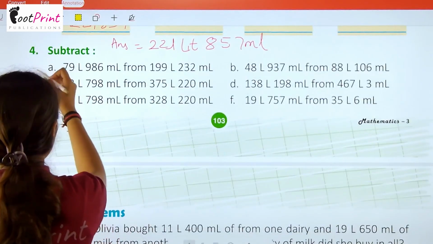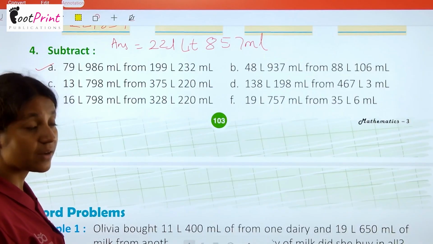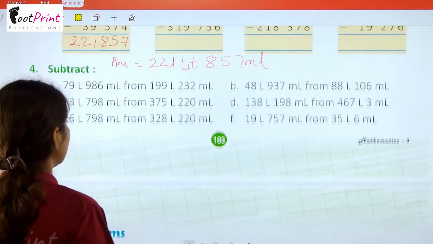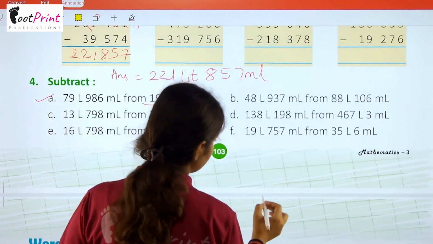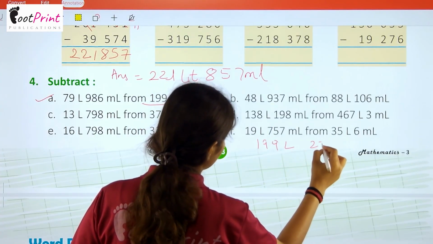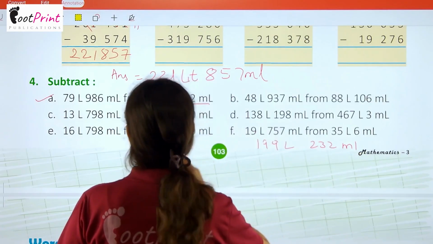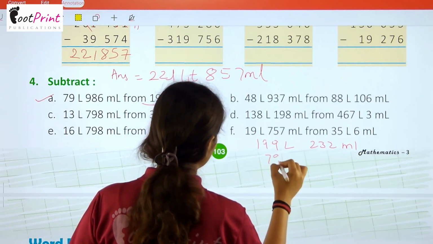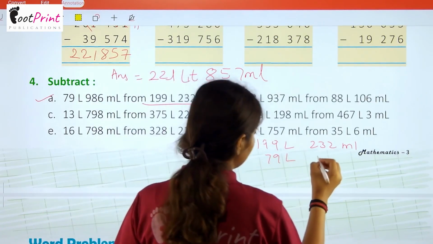Okay. Now we have question number 4. Subtract. Here we are preparing a column firstly, then we will write the answer. So again the bigger value is this one. So we are writing here the value 199 liter 232 milliliter minus 79 liter and 986 milliliter.